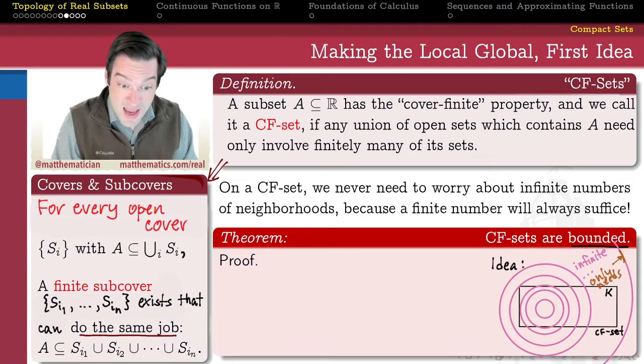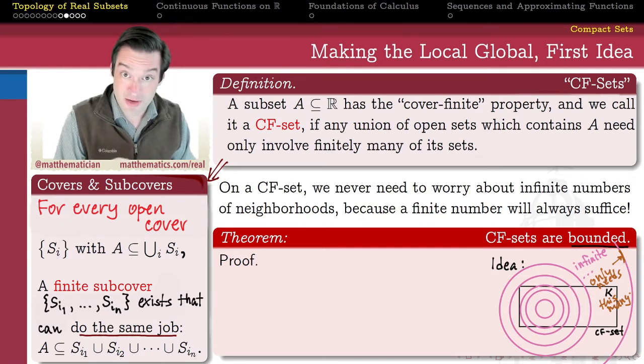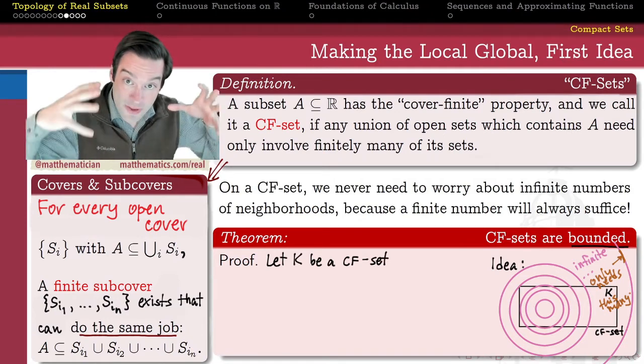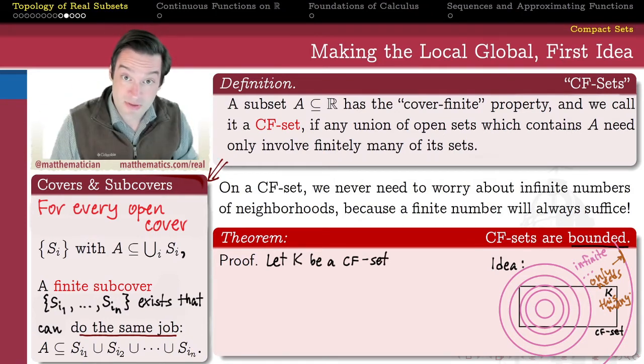But if K is a CF set, that means that we don't need infinitely many of these balls to cover all of K. We only need a finite number to cover K. And because we only need a finite number, we'll be able to contain K within a single one of these epsilon balls, thereby proving that K is a bounded set.